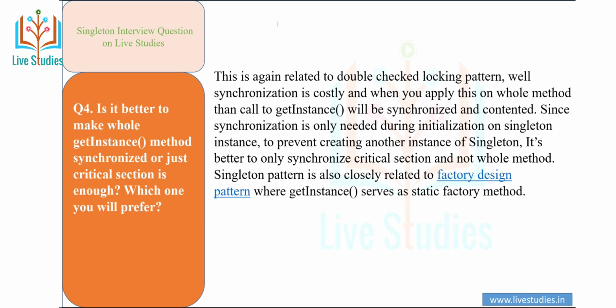Synchronization is costly, and when you apply it to the whole method, every call to the getInstance method will be synchronized and contended, since synchronization is only needed during initialization of the singleton instance. To prevent creating another instance of the singleton, it is better to synchronize only the critical section and not the whole method. The singleton pattern is also closely related to the factory design pattern, where getInstance serves as a static factory method.